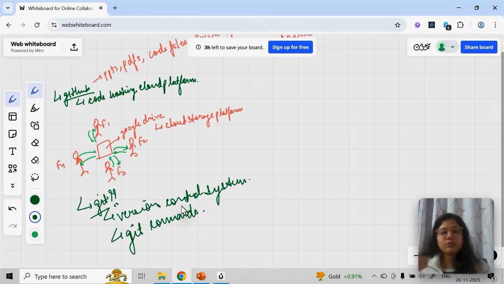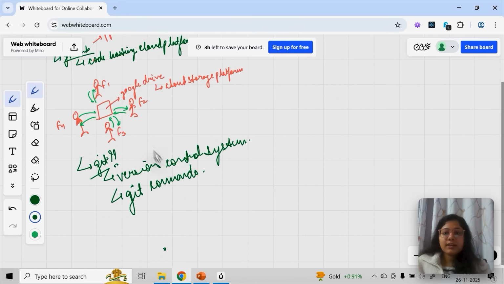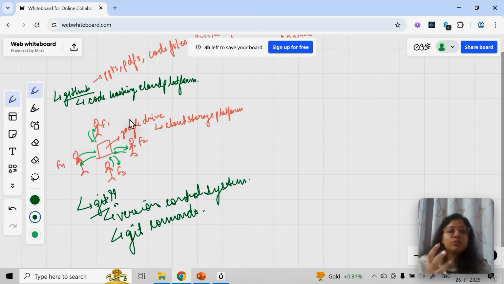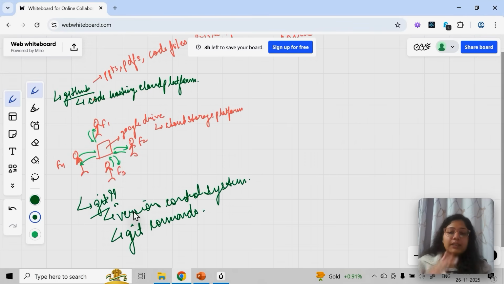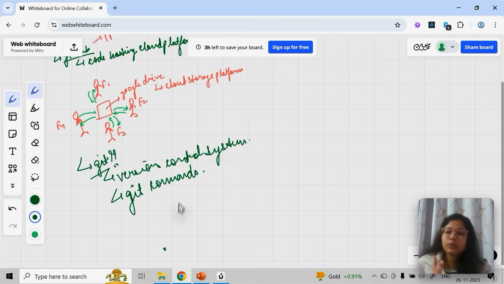Right now I'm just setting a base so that you understand that Git and GitHub are what we are looking at. GitHub will be the place where code will be stored. From a laptop I'm going to store it there on GitHub, and Git will help me do all of it. You can think of it like your Google Drive. You have the option to create a folder, upload a file, or choose who can contribute to it. So you can manage all of it through Git.